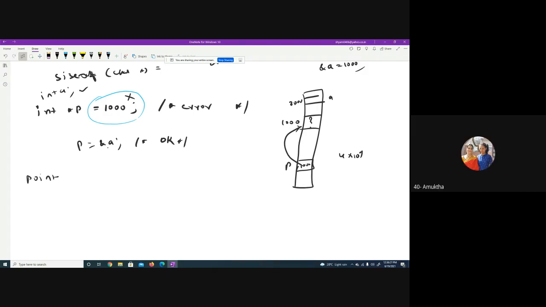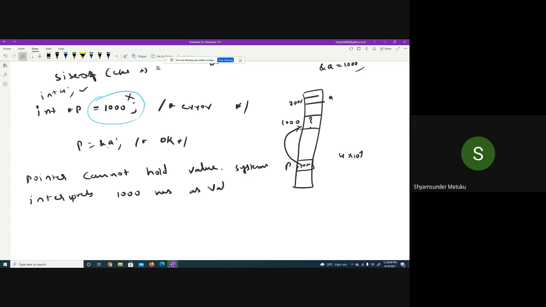Yes, sir. A pointer cannot hold a value, based on the above statement. The system interprets 1000 as a value, but not an address, even though it is acceptable. Logically it will be acceptable, but writing it that way is not correct.